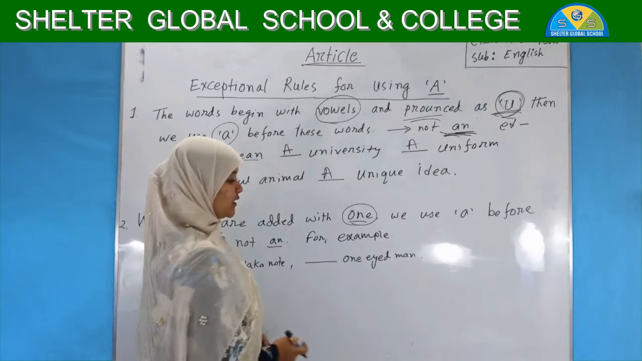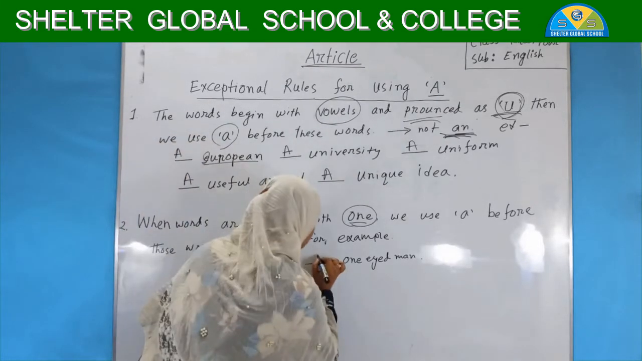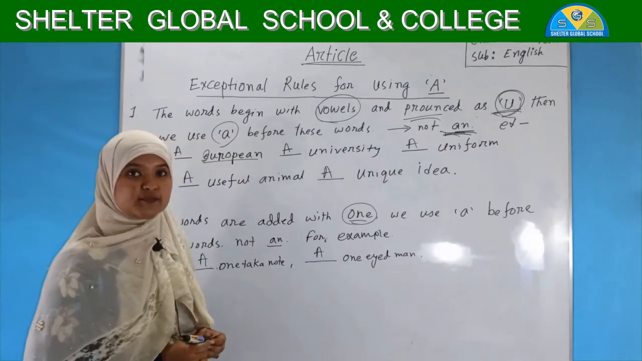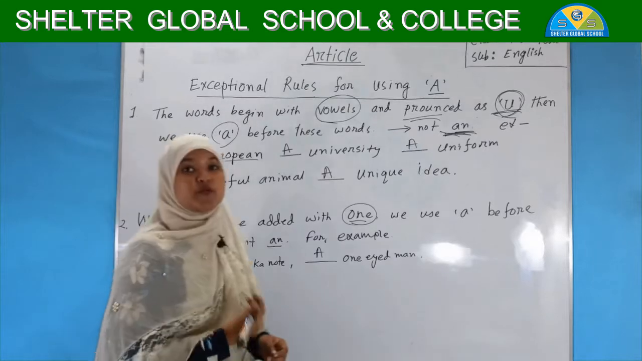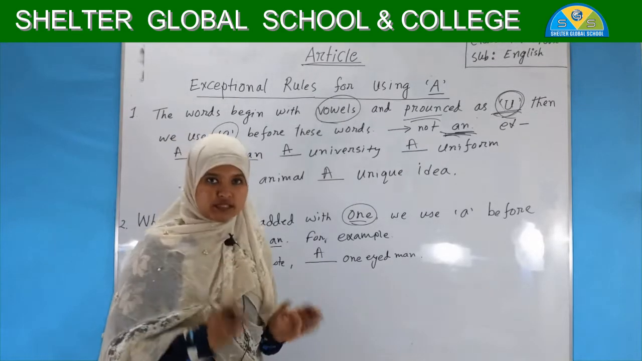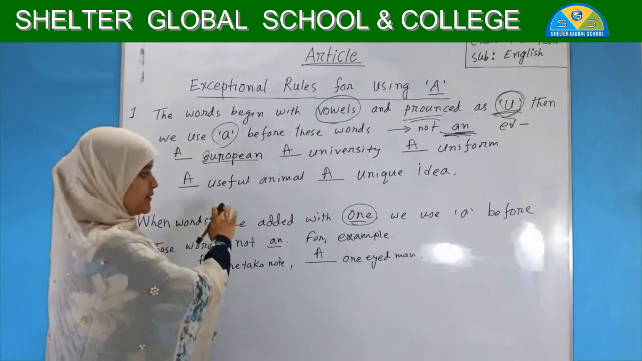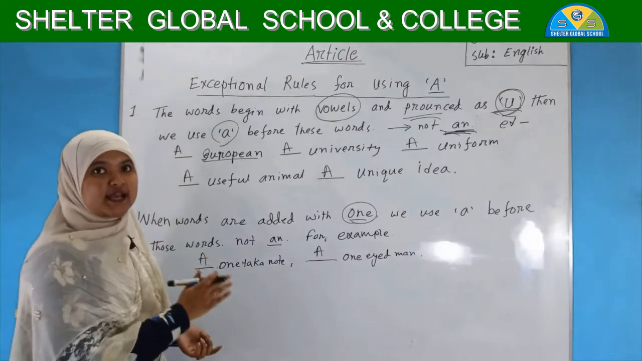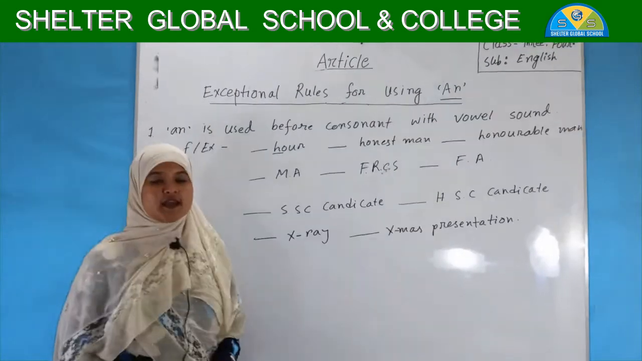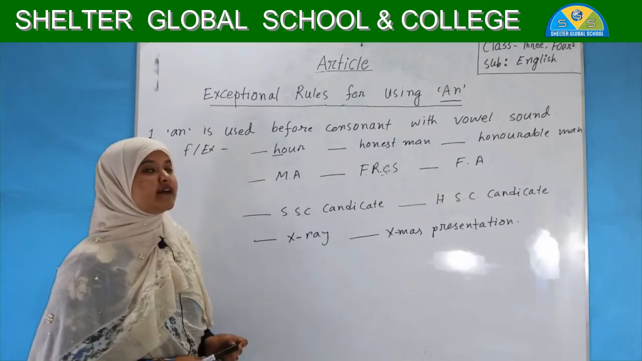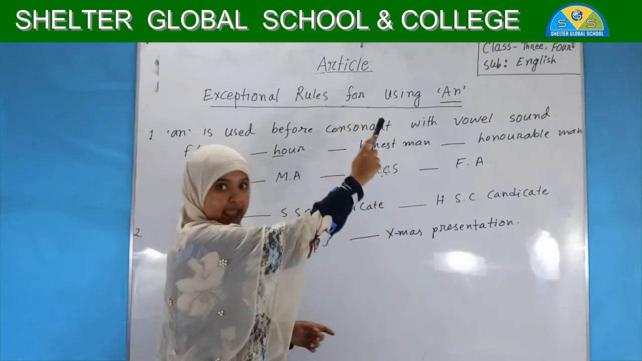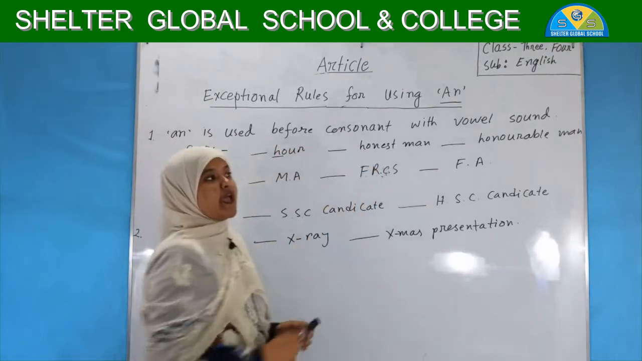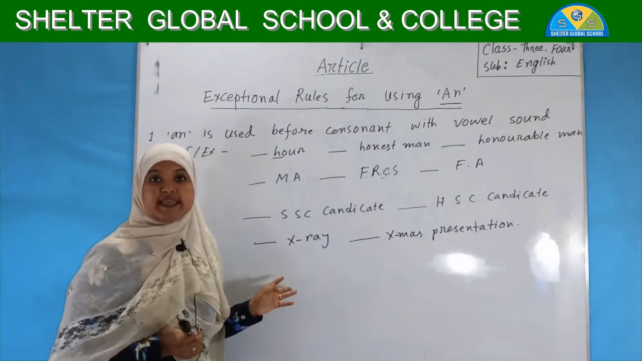And another example is a one-eyed man. And I have to fill the blanks with A. You remember the word which is very exceptional for articles, which one? Just by remembering this one word you can complete this rule. This is an exceptional word for article A. As we have already learned the exceptional rules for using A, now we are going to learn the exceptional rules for using AN. Here we also have exceptional rules for using AN.